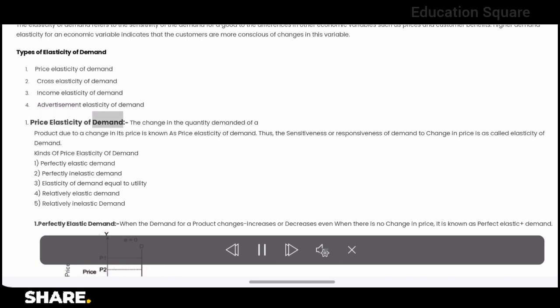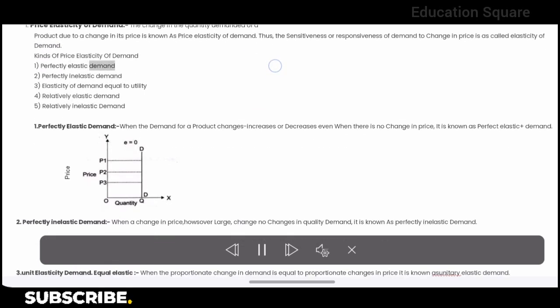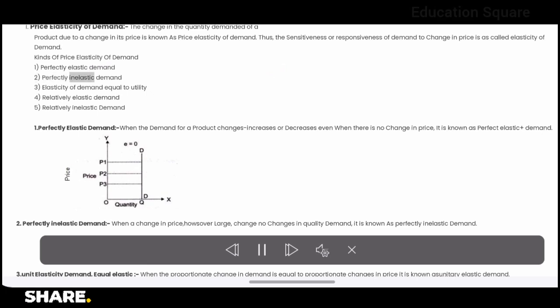Price elasticity of demand. The change in the quantity demanded of a product due to a change in its price is known as price elasticity of demand. Thus, the sensitiveness or responsiveness of demand to change in prices is called elasticity of demand. Kinds of price elasticity of demand. 1. Perfectly elastic demand. 2. Perfectly inelastic demand. 3. Elasticity of demand equal to unity. 4. Relatively elastic demand. 5. Relatively inelastic demand.